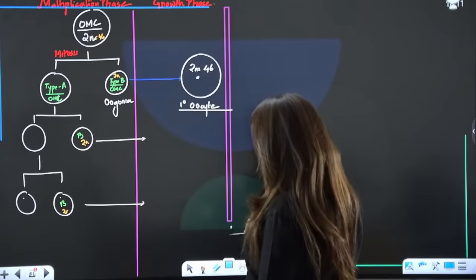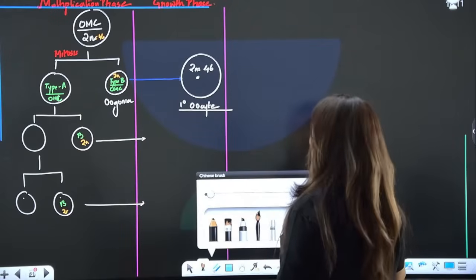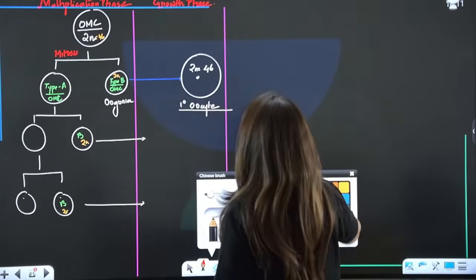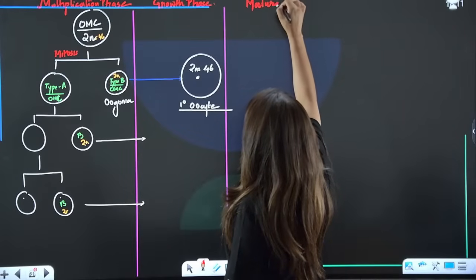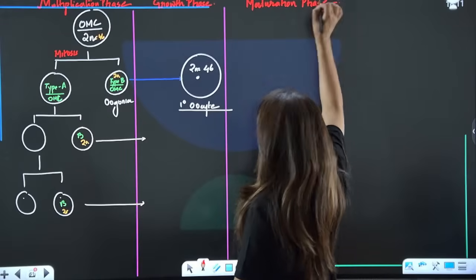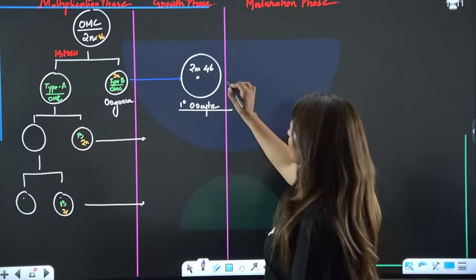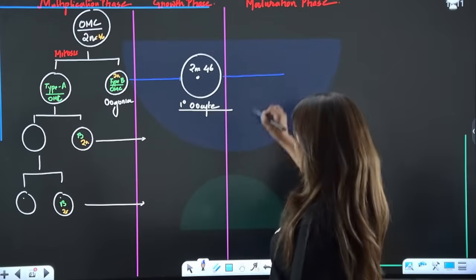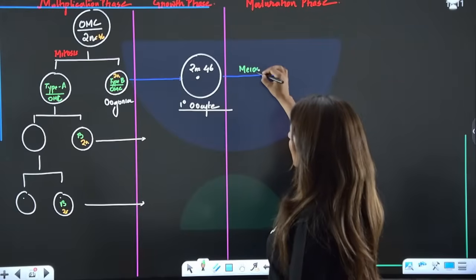Now after this primary oocyte is formed, it is going to undergo meiosis 1, and this is your maturation phase. So we understand that during maturation phase, it is the meiosis that takes place. Yes or no? So when meiosis 1 takes place, now listen very carefully, guys.